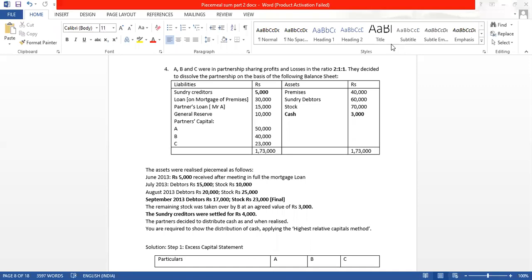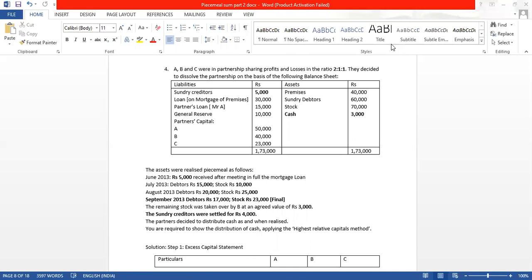Then there is a loan which is mortgaged on premises. So that will be repaid by selling the premises. 30,000, it's a secured loan. Then we have partner's loan, Mr. A, who is a partner, has given a loan to the business of 15,000. After paying the creditors, we will have to pay the partner's loan.